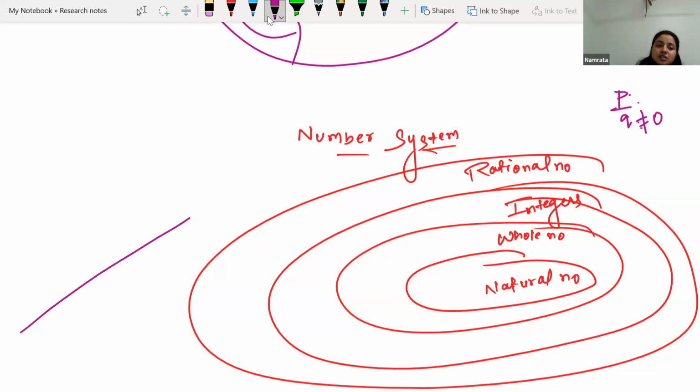Integers, what are integers? Integers are the numbers which we represent on the number line like this: 0, plus 1, plus 2, plus 3, and here minus 1, minus 2. These are the numbers which are integers.